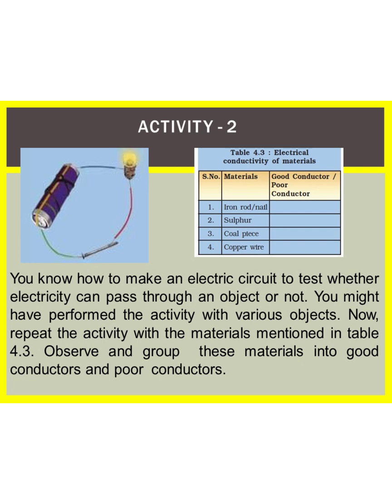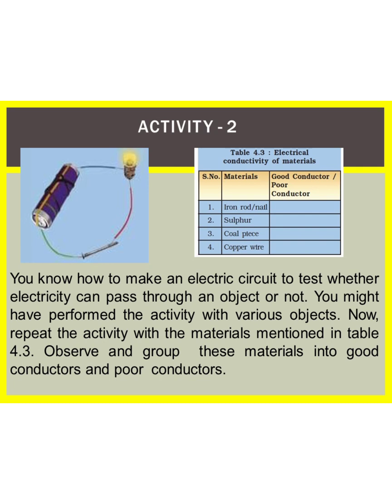Let us now remove the iron nail and insert sulfur roll between the two ends of wire A and B. The bulb will not light up. This means that sulfur roll does not allow electric current to pass through it. In other words, sulfur roll is a poor conductor of electricity. Similarly, we will insert coal piece between two wires A and B. The bulb does not glow up.